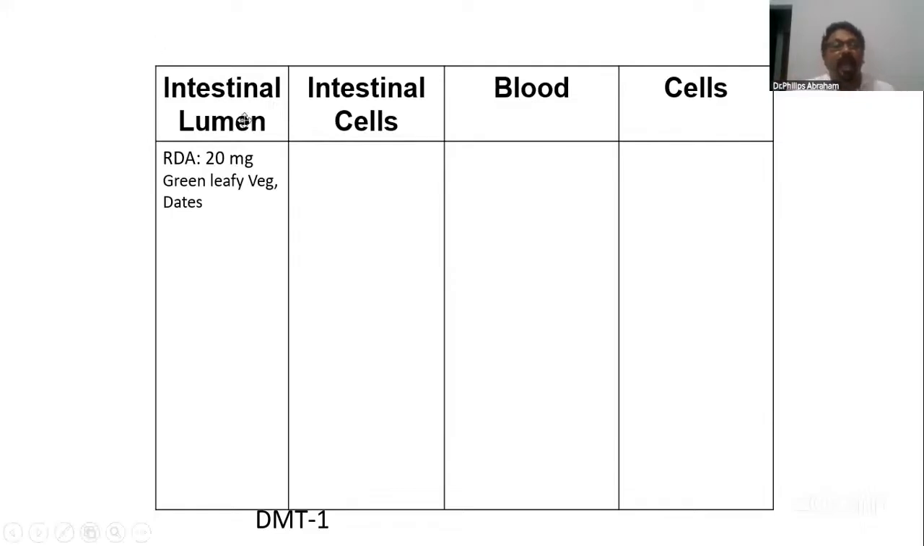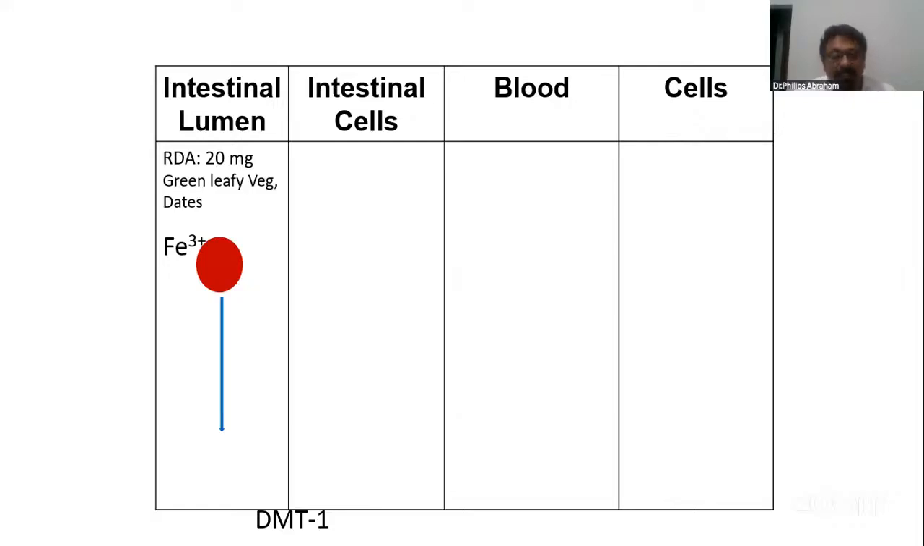Our daily requirement is around RDA 20 milligrams. Green leafy vegetables, dates, and pomegranate contain iron. Jaggery contains iron, but that iron will be in the ferric form, Fe3+. So put a circle around that Fe3+, not in red color. That's what may come in the paper. Then these ferric ions cannot be absorbed.